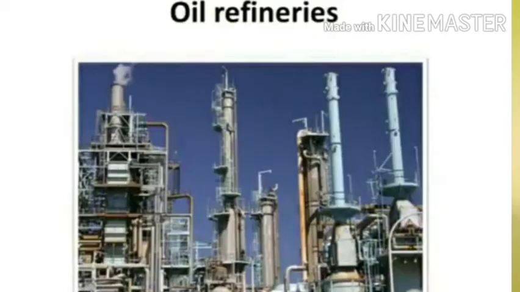The refining of petroleum is carried out in an oil refinery, children. The crude petroleum oil extracted from oil wells is taken to the oil refinery through pipes. In the oil refinery, crude petroleum oil is refined or separated into different useful fractions.